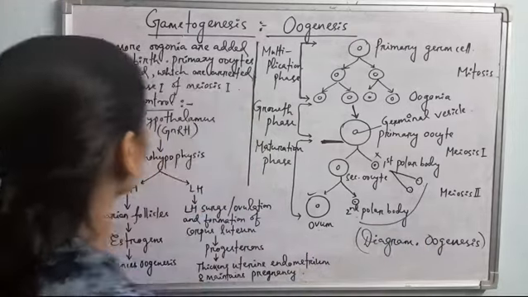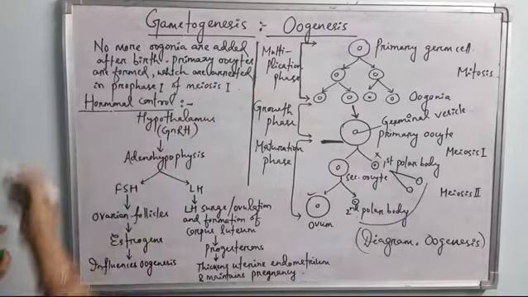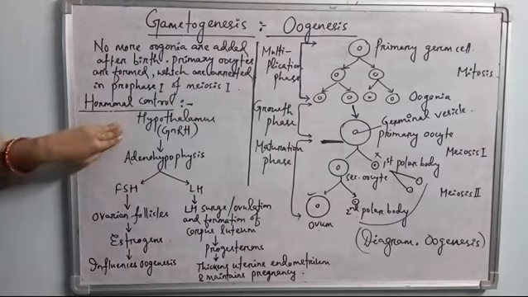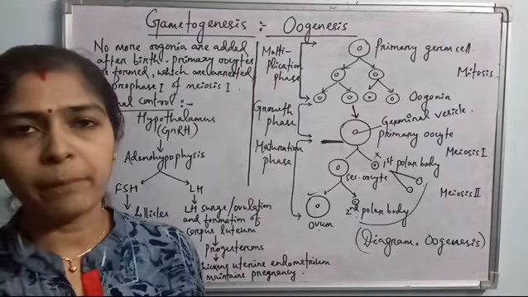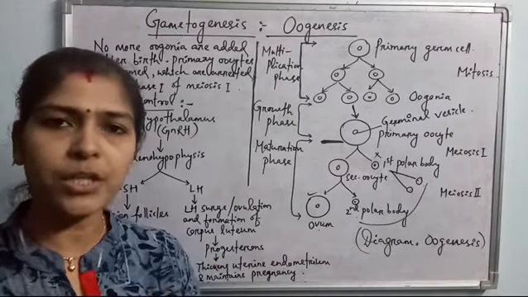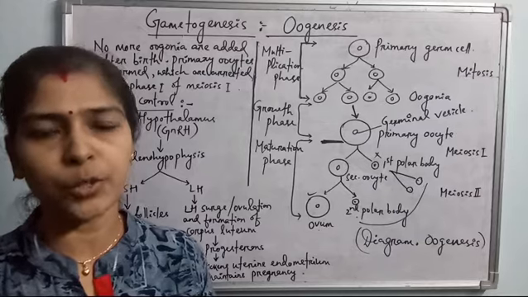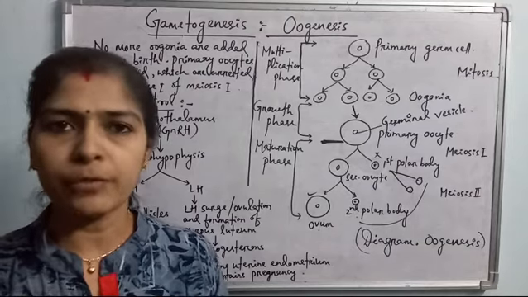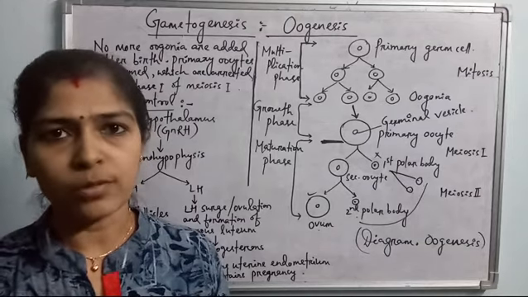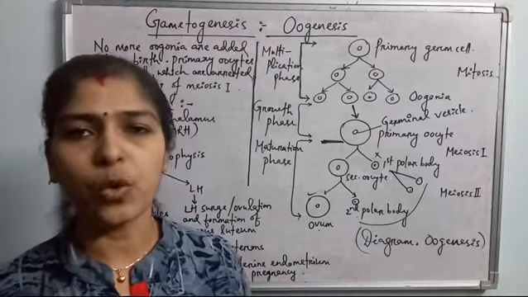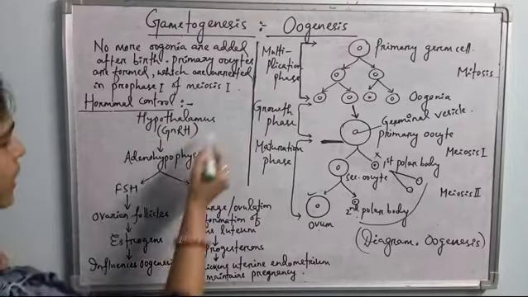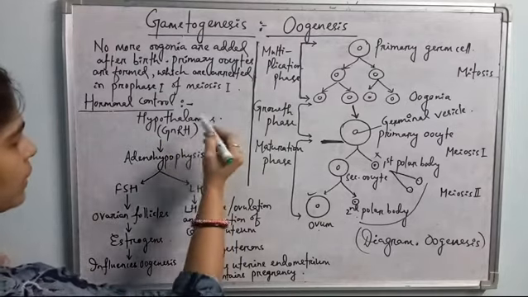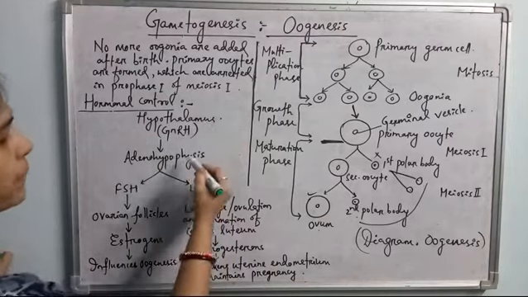And let's come to the hormonal control of oogenesis now. As I have told you, all the procedures, all the metabolic pathways, everything which occurs inside our body, these are under the control of different types of chemicals of our body, maybe enzymes, maybe hormones, and all these processes are controlled by hormones. Okay, so come to the hormonal control of oogenesis. Hypothalamus is the brain gland. This hypothalamus controls the pituitary.